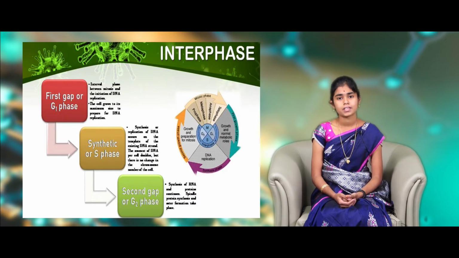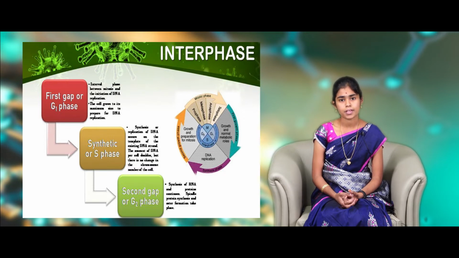Coming to interphase. Interphase is the longest stage in the cell cycle. In this, the cell grows by acquiring nutrients, molecules and proteins. It starts the cell cycle process by replicating the DNA. It occurs in three phases. One is the G1 phase, which is also known as the first gap phase. Next is the S phase, which is also known as the synthesis phase, and finally the G2 phase, which is known as the second gap phase.